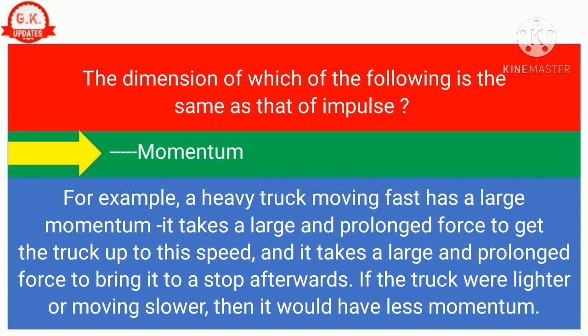For example, a heavy truck moving fast has a large momentum. It takes a large and prolonged force to get the truck up to this speed, and it takes a large and prolonged force to bring it to a stop afterwards. If the truck were lighter or moving slower, then it would have less momentum.